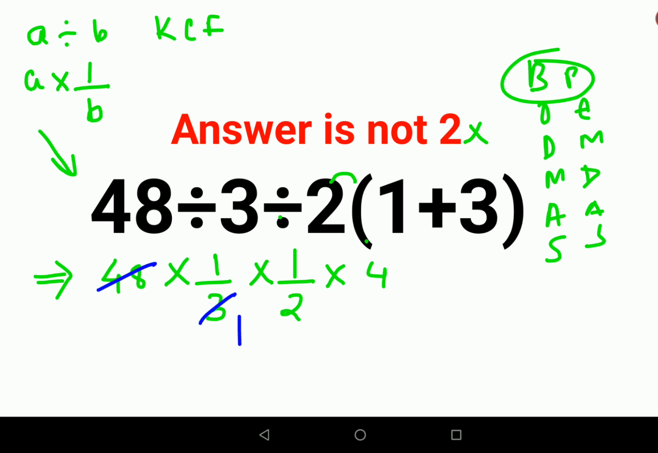So this is 1 za and this is 16 za. This is 1 za and 8 za. So 4 into 8, that answer comes out to be 32.